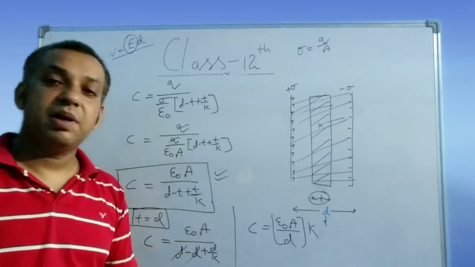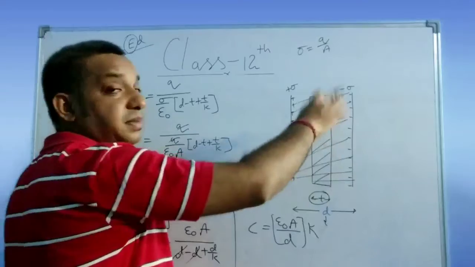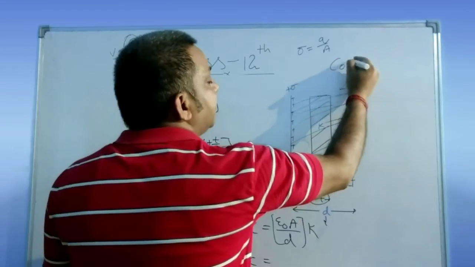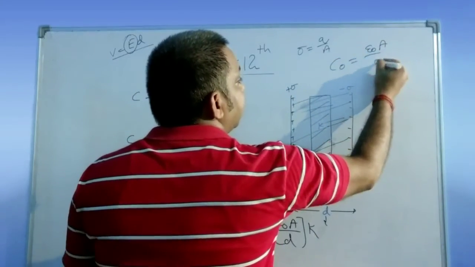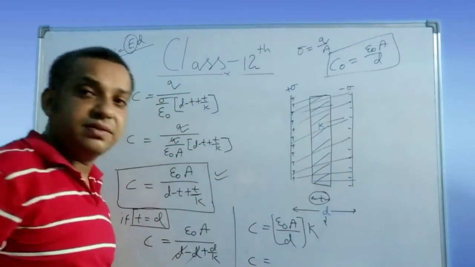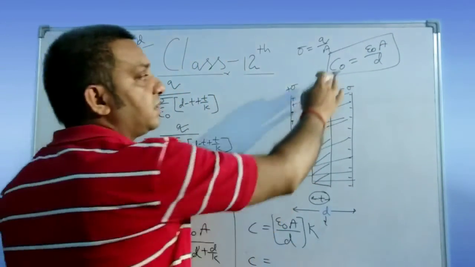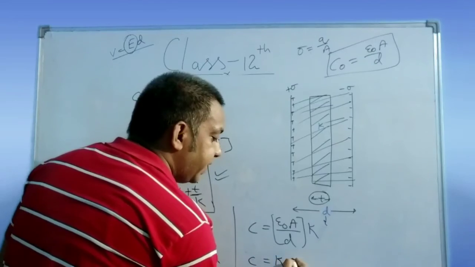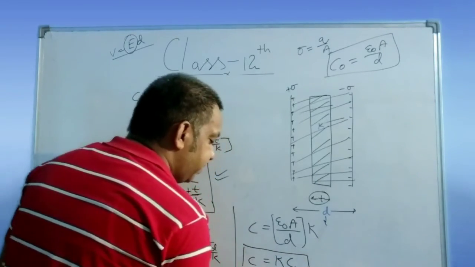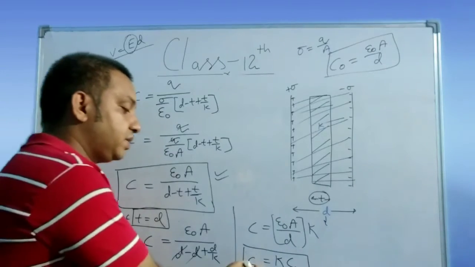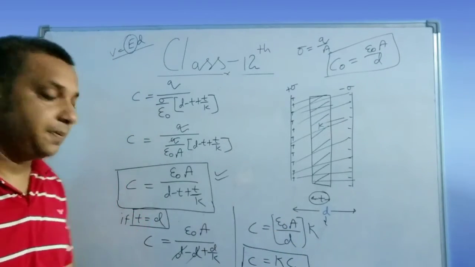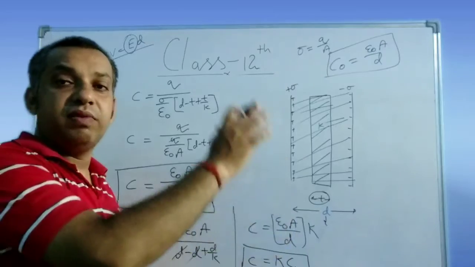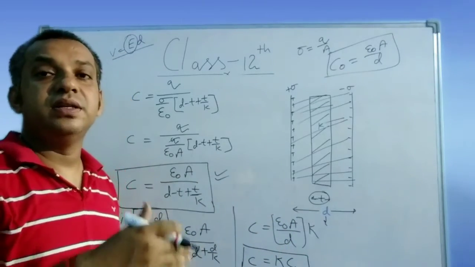And what is epsilon naught A by D? If there is no medium, only vacuum, then you get C naught is equal to epsilon naught A by D. If in place of the dielectric medium, air is there, then in the previous derivation we have discussed C naught is equal to epsilon naught A by D. So if you just see here, this basically is K times C naught. What is the physical significance of this statement, C is equal to K into C naught? That means whatever the value of the capacitance when air is present here, if you fill with the dielectric medium, then it will increase by K times.